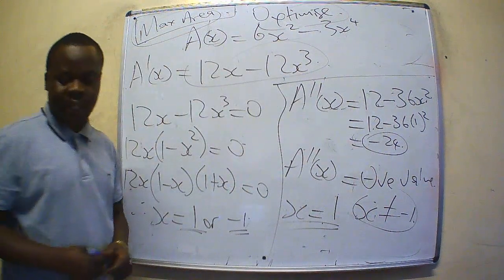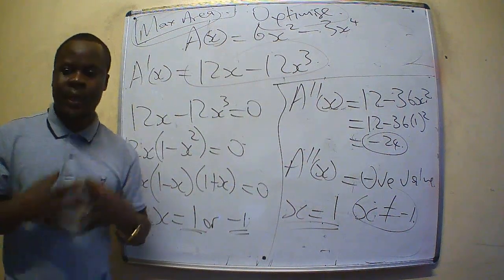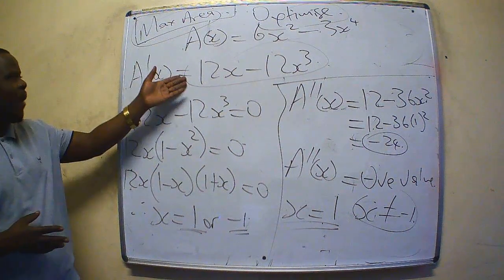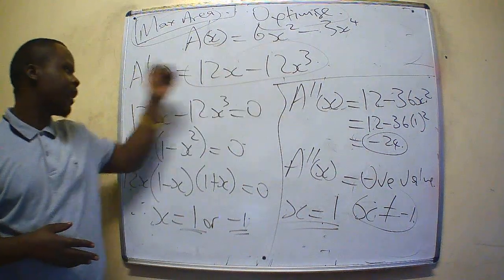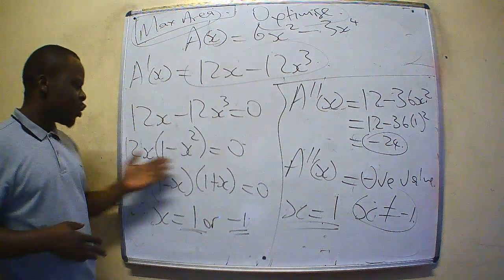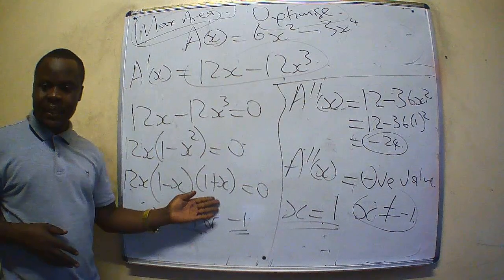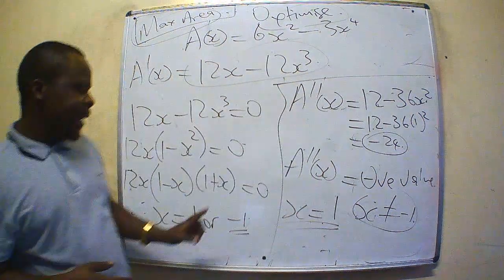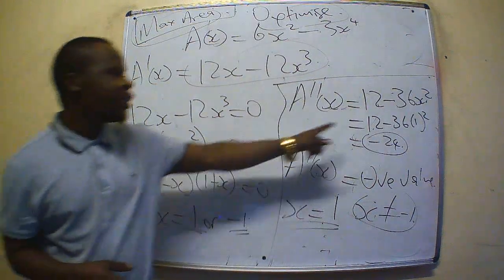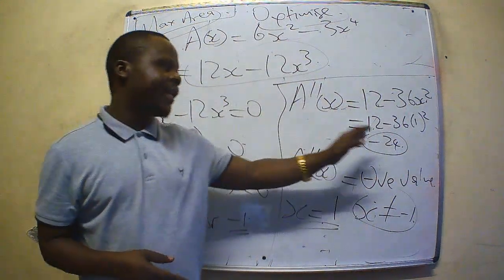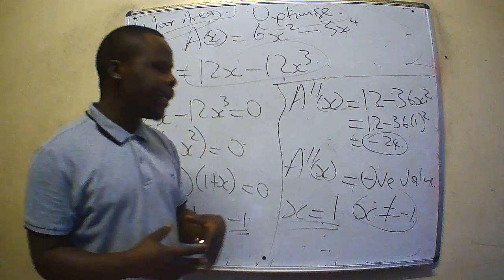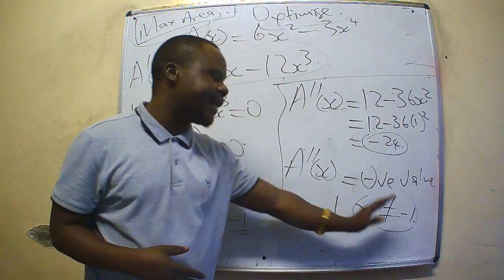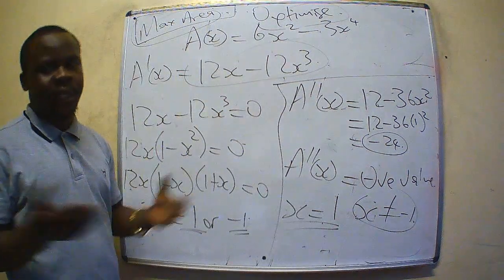Finally, this is how we optimize questions in calculus. So this is the optimization process. Step number 1, find the derivative, make it equal to 0, solve it, get your answers. We have two values, find the second derivative, and test these two values to see which value will give you a negative. Fortunately or unfortunately, both of them can give us a negative, but we cannot say that x is negative because this is a measurement of something.